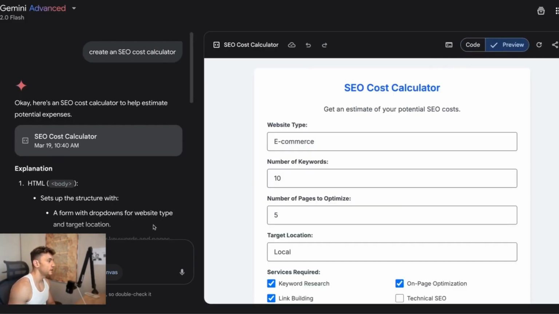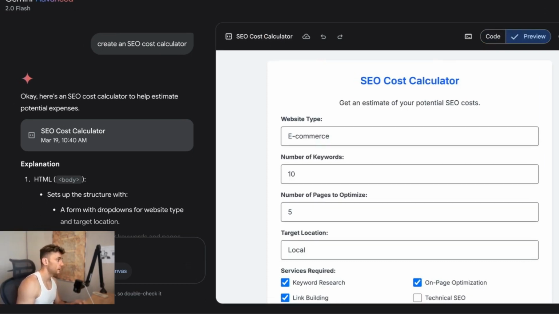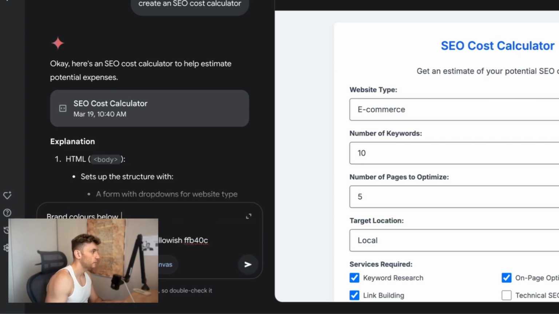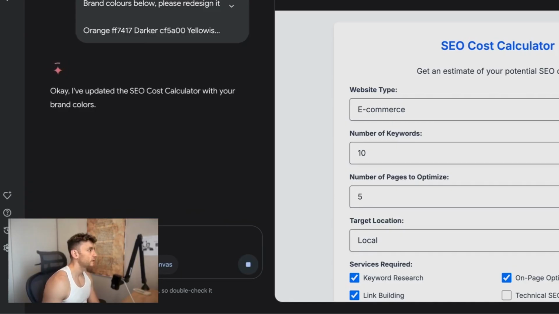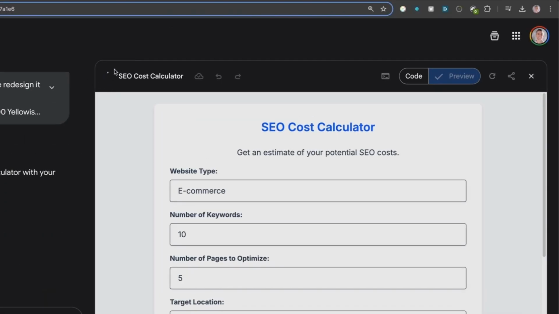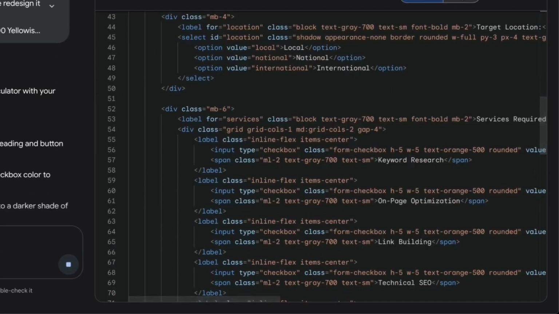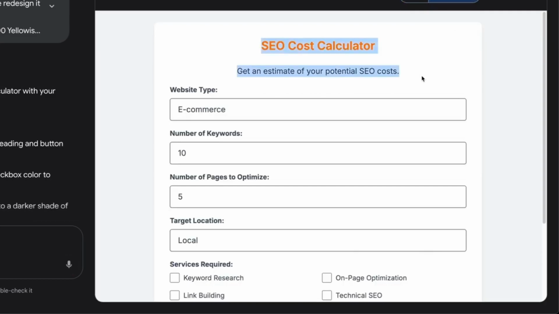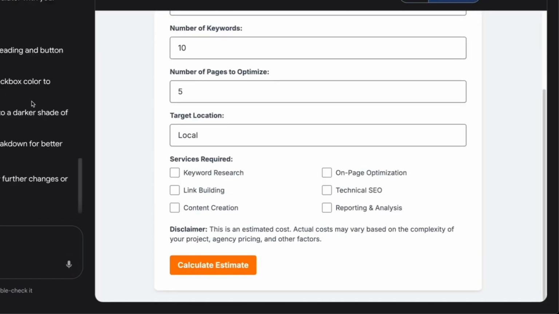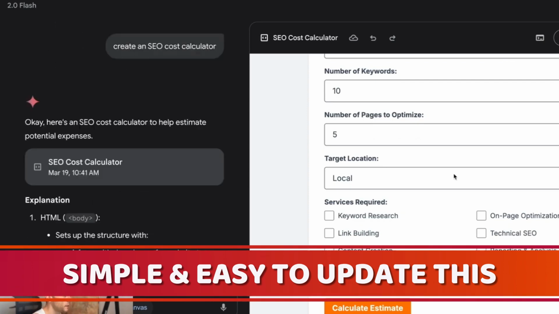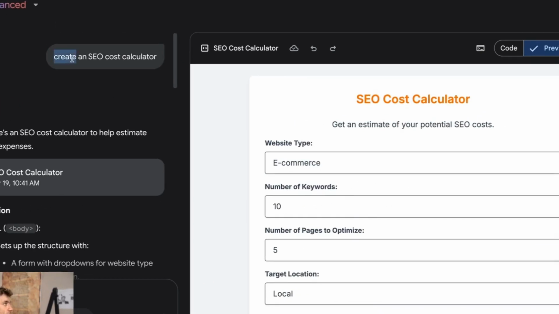Now, I wonder if we can make changes to that. So I'm going to go inside Ask Gemini here, and I'll say, okay, here's my brand colors below. Please redesign it. So we'll just ask it to redesign that now and see. You can see it refreshing over here. So you can see the buffering circle as it's coding. So it must be running through the code, rebranding it. And if we reopen the preview, you can see it's using new branding colors right there. So it's really simple and easy to update this. Doesn't seem to be as annoying as using ChatGPT sometimes on the canvas.